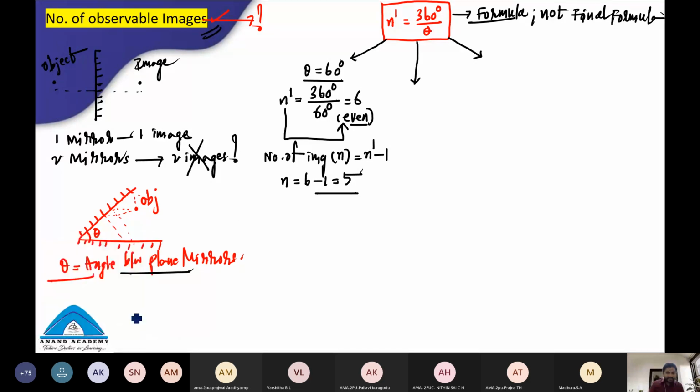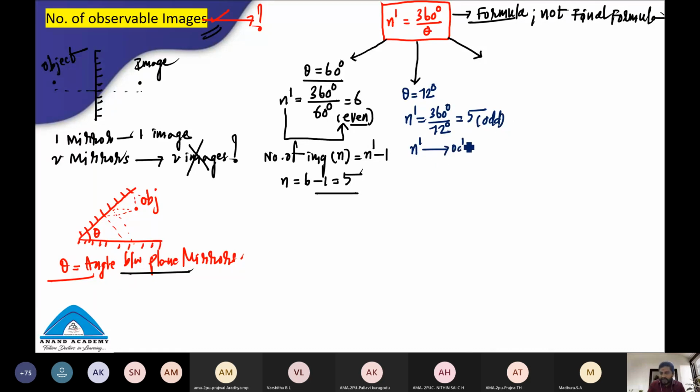Okay, next step, let's move. Let me take the theta value as 72 degrees. So the first step is, what is n dash? 360 degrees divided by 72 degrees. What is the n dash value, students? This is 5. Is 5 an even number or an odd number? It is an odd number.